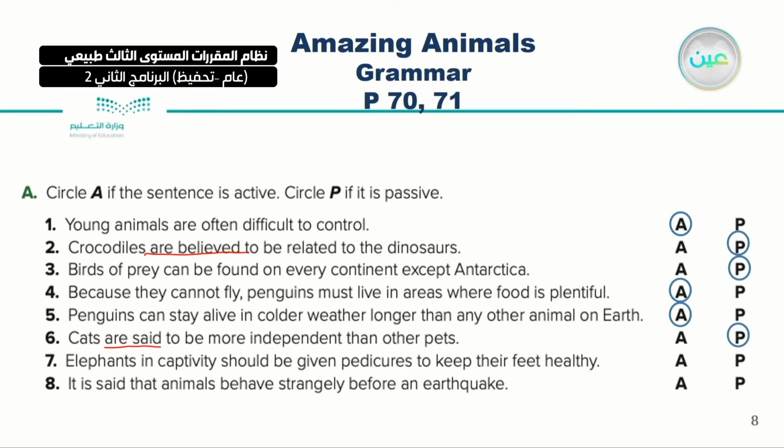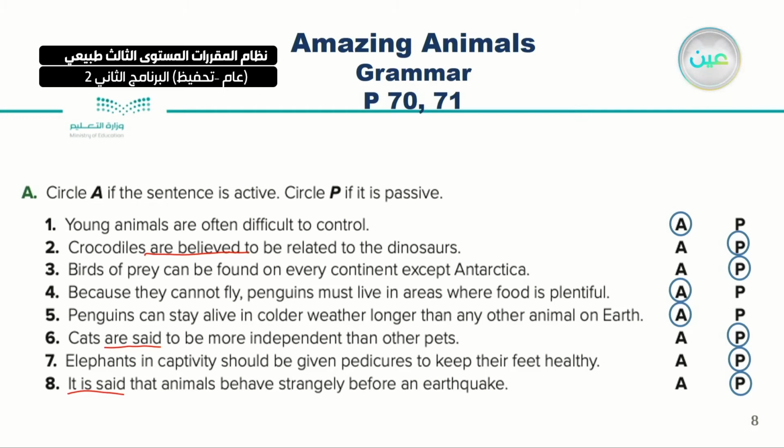Here I'm talking about should be given. Very good. So this is actually passive voice. Finally, it is said that animals behave strangely before an earthquake. The answer is also it is said. This is what people say or sometimes believe. So this is passive voice.